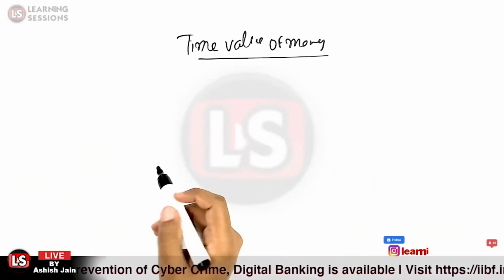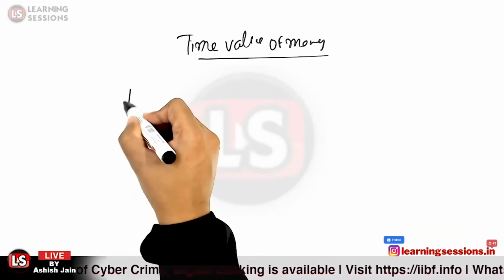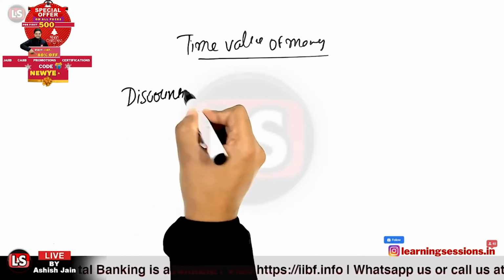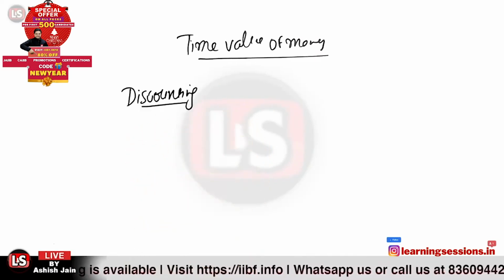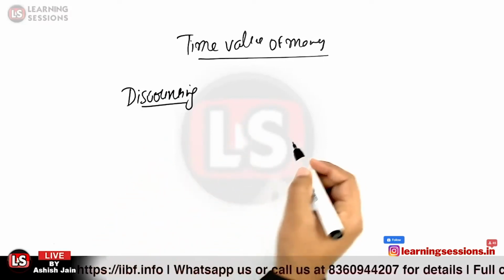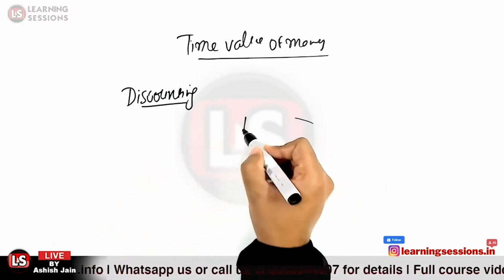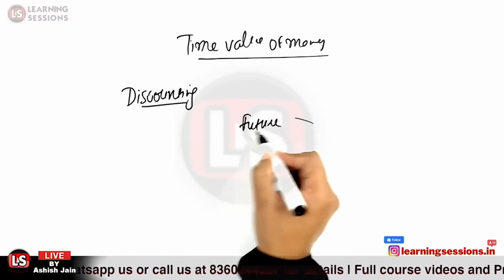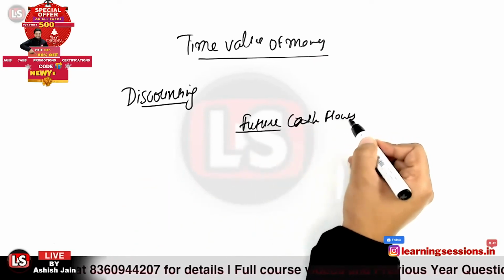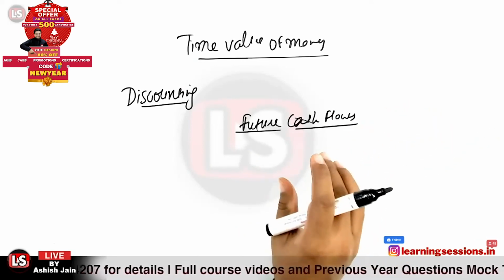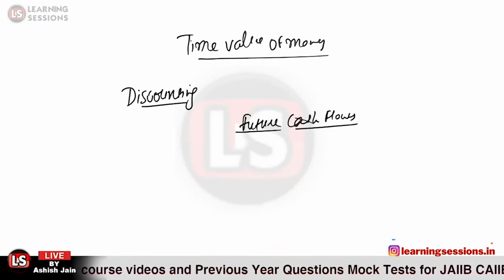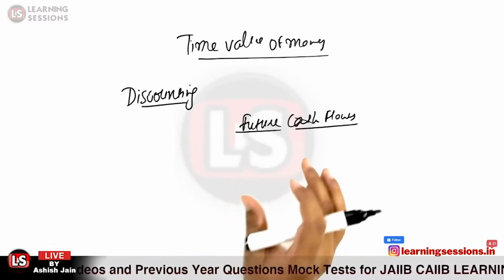Okay, now here we learned the concept related to discounting. What actually is discounting? It is a process by which whatever the future cash flows, those to be received by you or those to be paid by you, you adjust according to their present value.